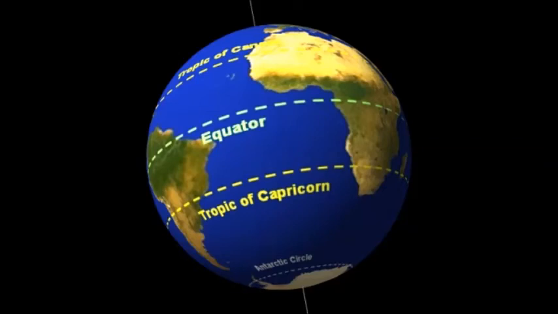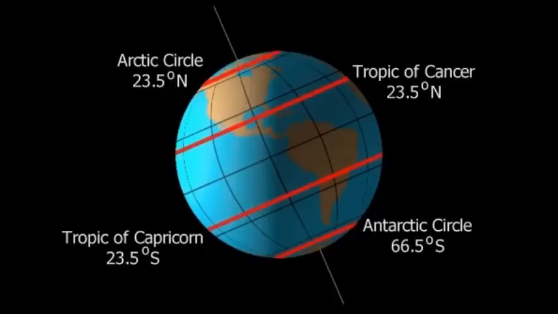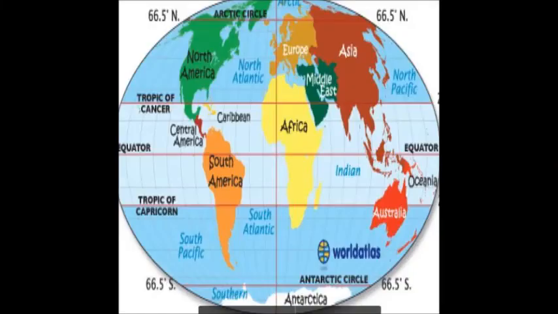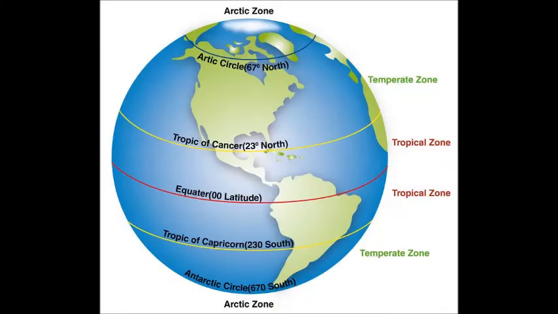Fourth one, 66.5 degree north latitude, also called Arctic Circle. Fifth one is 66.5 degree south latitude, also called Antarctic Circle.